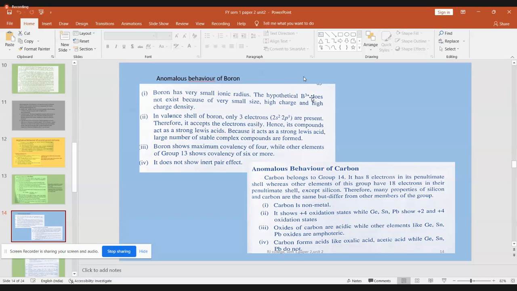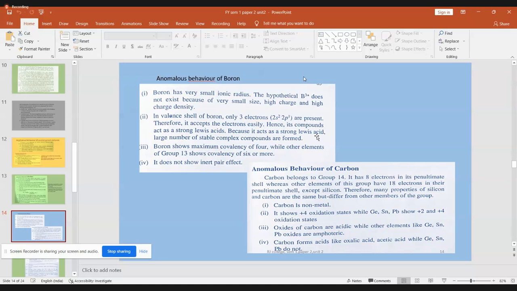All the compounds of boron behave as Lewis acid. So they accept electrons from a Lewis base. And finally, they form a very stable complex, or you can even call it a stable compound. And boron has a tendency to show, when forming a Lewis acid like B2H6, a covalent bond.